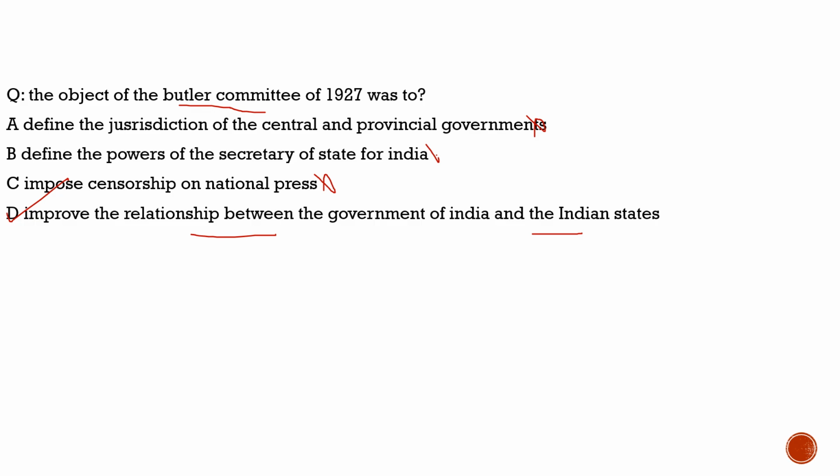Tomorrow a question may be asked, for example, they will give different committees and ask you to mark them correctly, and trust me, they will definitely frame those objectives and statements from questions which they had already asked. So this is how it becomes important for you to learn the previous year questions. It is also said that previous year questions act as a bible for your preparation, so you need to know them.